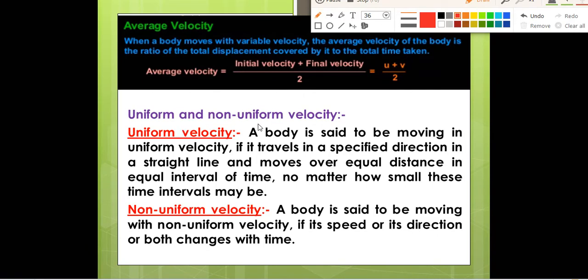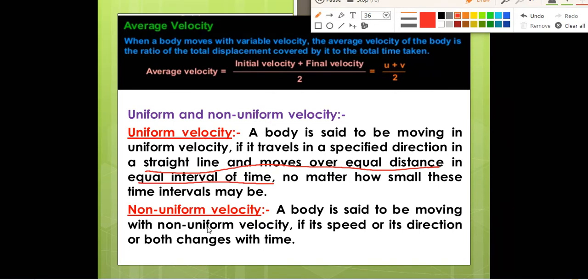Next we have uniform and non-uniform velocity. So what are the definitions for uniform and non-uniform velocity? A body is said to be moving with uniform velocity if it travels in a specified direction in a straight line and moves over equal distance in equal intervals of time, no matter how small these time intervals may be. So we can say that the body is moving with uniform velocity when it moves in a straight line and covers equal distance in equal intervals of time.